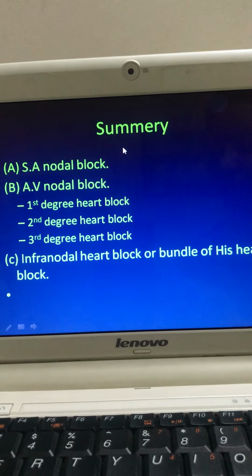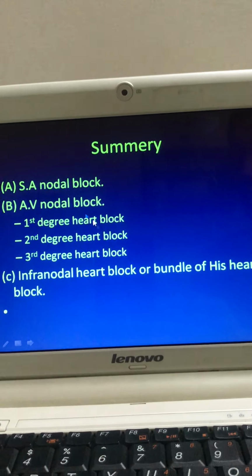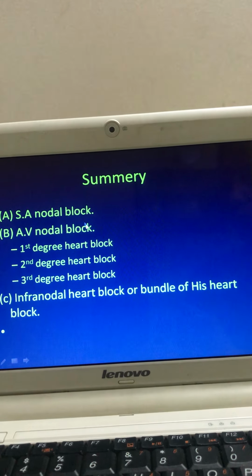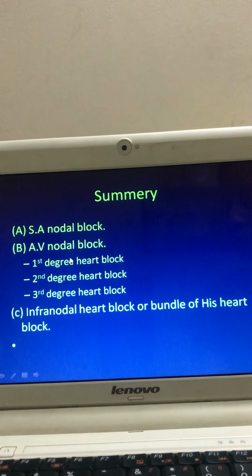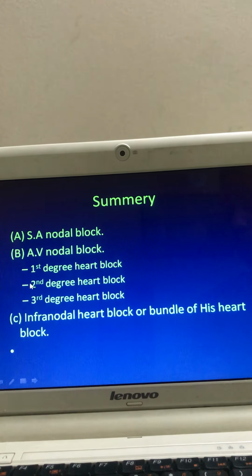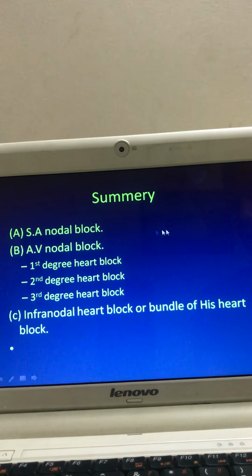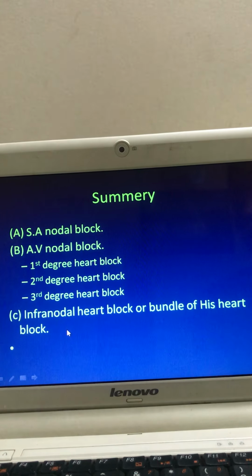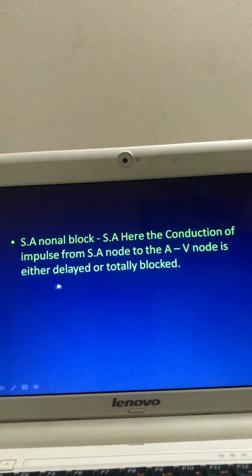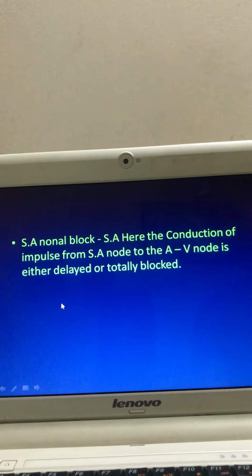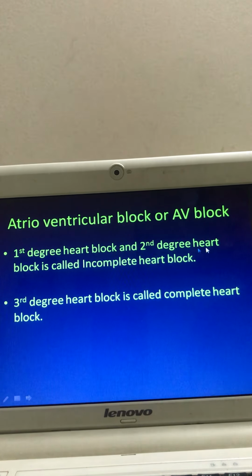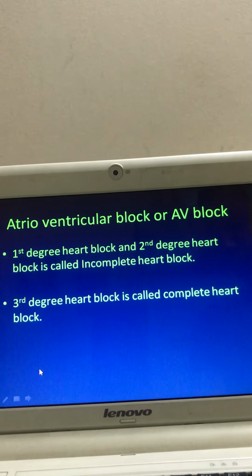Okay. Summary. What we discussed in my lecture is the definition of heart block, then the types: SA nodal block, atrioventricular block, and infranodal block. There are three types of AV block: first degree, second degree, and third degree heart block. First and second degree heart block are called incomplete heart block. Third degree heart block is complete heart block. Another classification is infranodal heart block or bundle of His heart block. SA nodal block is caused by any defect in the SA node. Atrioventricular block includes first degree, second degree and third degree heart block.